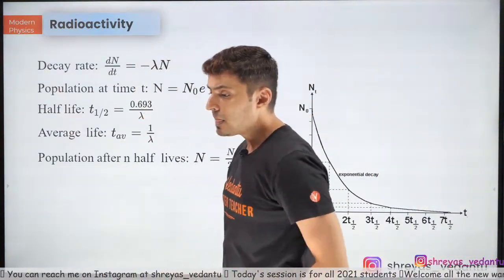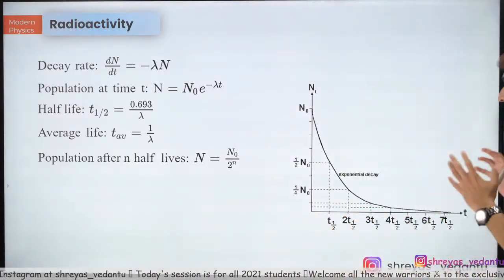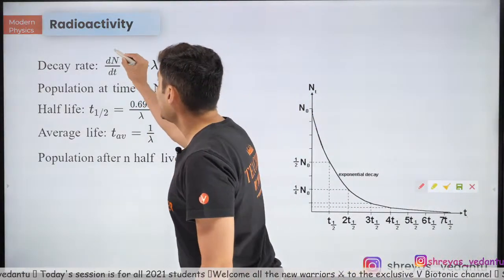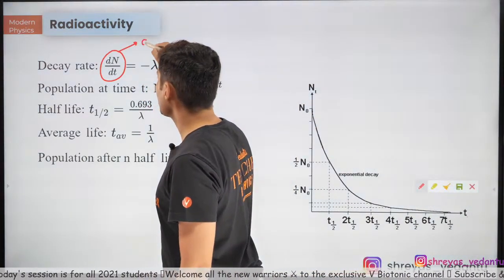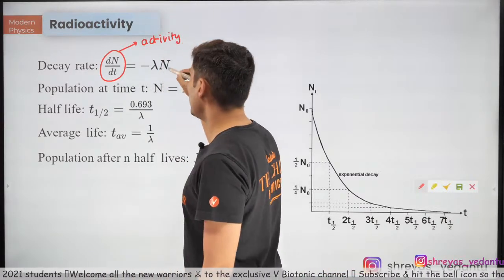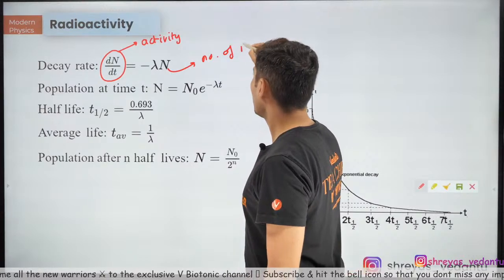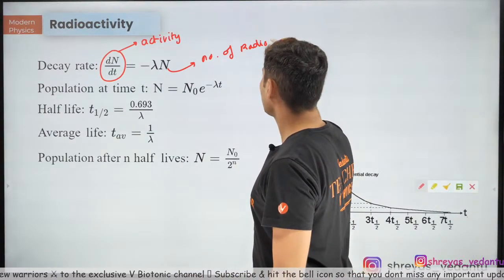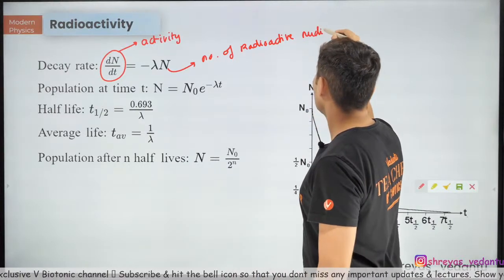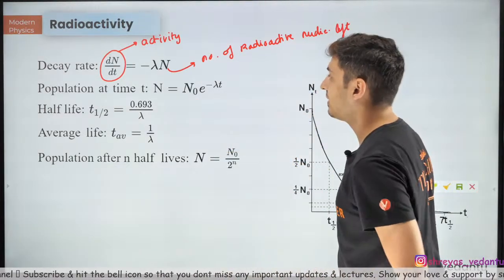Radioactivity. Whenever you have a radioactive material, it decays exponentially. The rate of decay, which is also called activity, is lambda into N, where N is the number of radioactive nuclei left in that particular material.